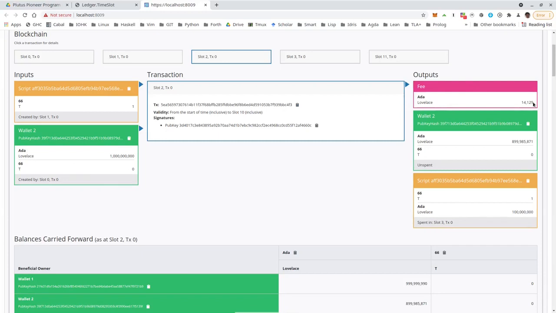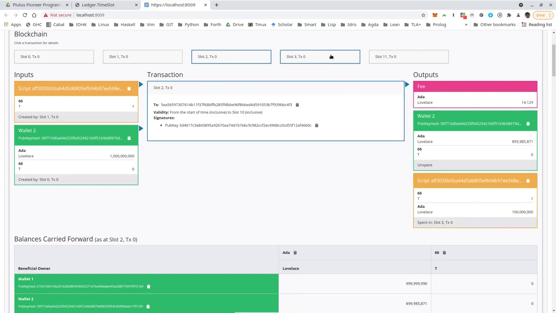So it seems that changed since last time I looked at it. Now it's not a flat rate of 10 Lovelace. There is some more sophistication going on. The second output is Bob's change. So it's basically 1000 ADA minus the 100 that he bids, but then also minus the fee. The third output is the updated script. So the updated script now contains the token and Bob's bid.